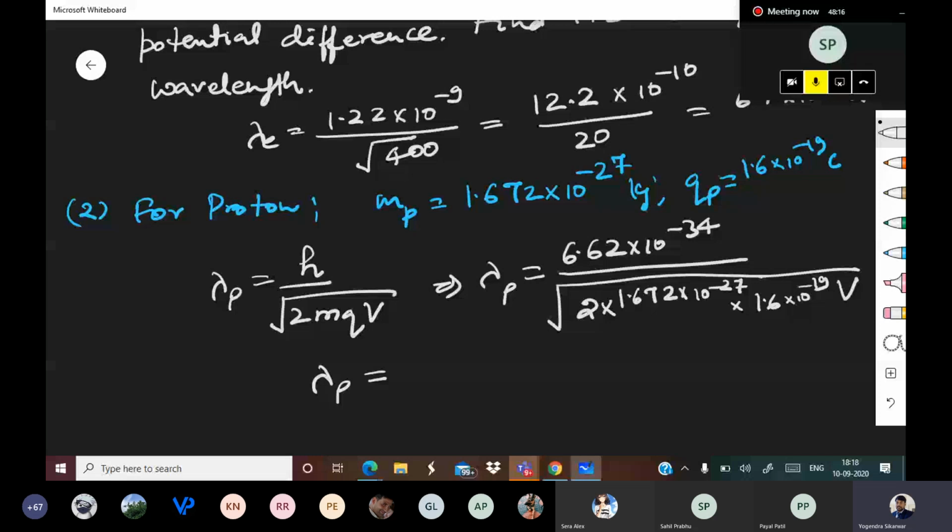Sahil is saying 2.87 into 10 to the power minus 11 upon root V. How many of you agree with Sahil?